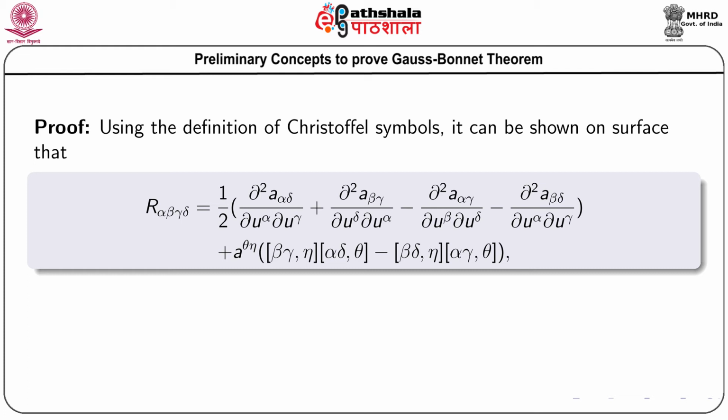So, this is the expression of R alpha beta gamma delta, and we can easily find this expression from the definition of R alpha beta gamma delta, where we know that alpha beta gamma delta is running from 1 and 2, because we are on a surface and they are the surface indices.